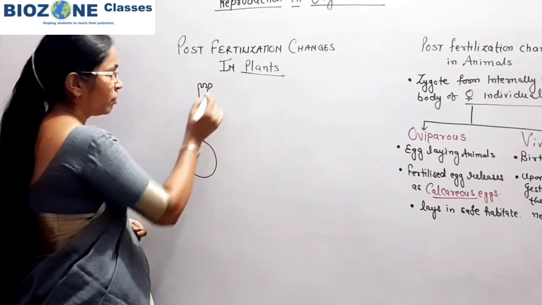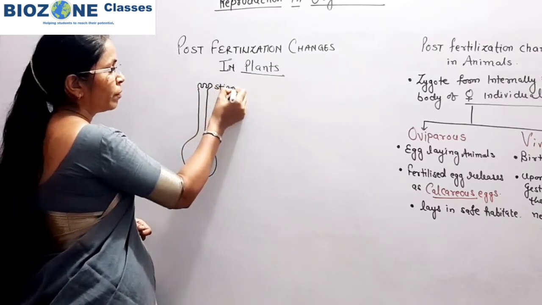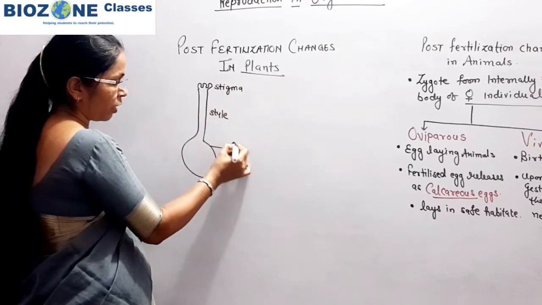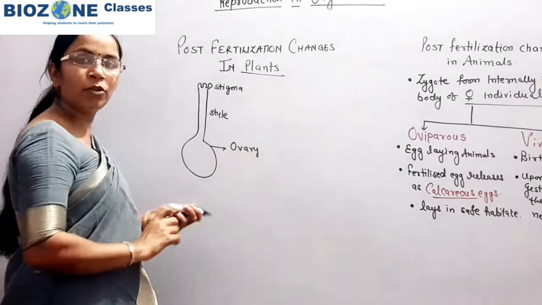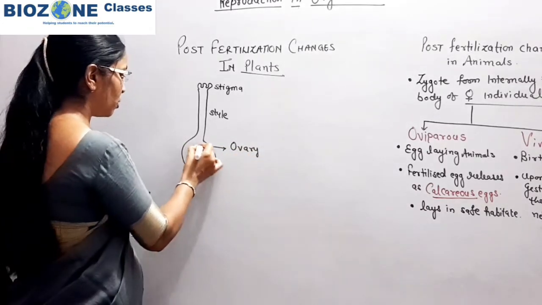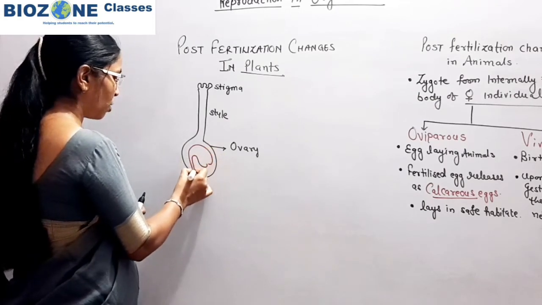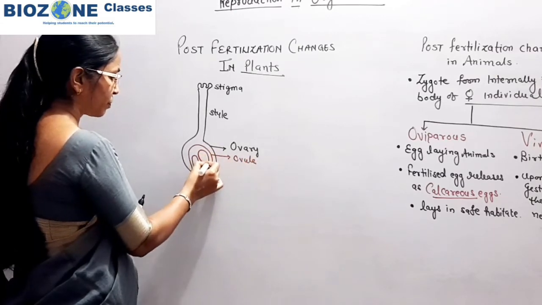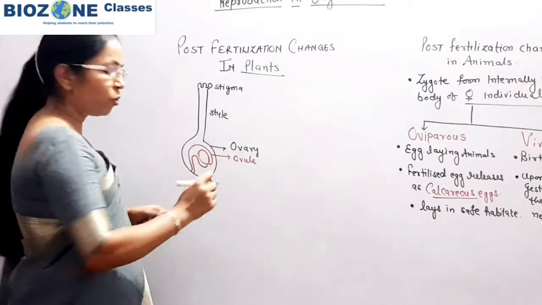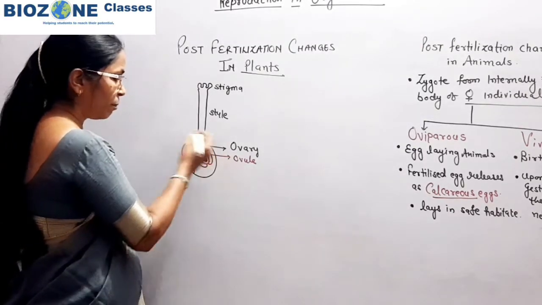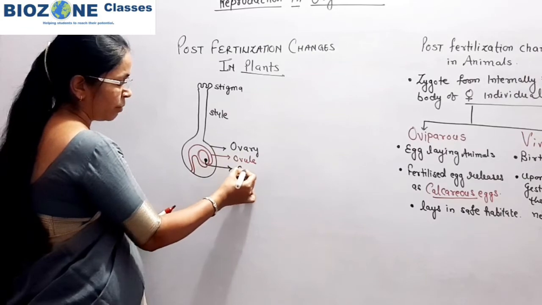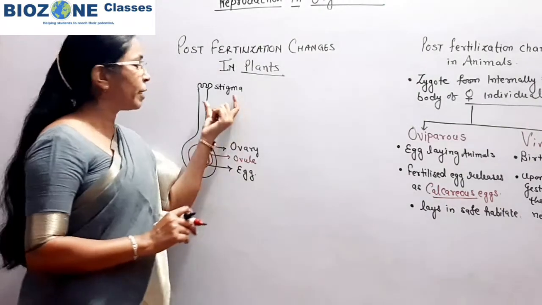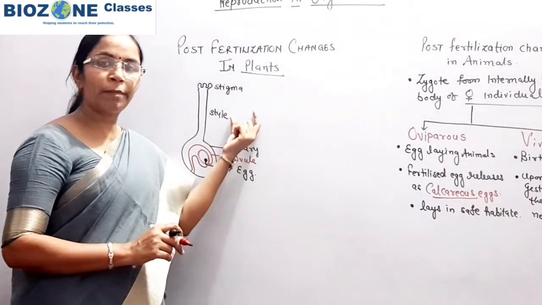This is the gynoecium, this part is stigma, this is style, and this part is called the ovary. Inside the ovary you remember one stalked structure is there. That stalked structure is called the ovule, and in the ovule you remember a number of cells are there in the embryo sac, but one common cell is there, that is the egg. These three structures you remember are present inside the gynoecium or pistil in plants.